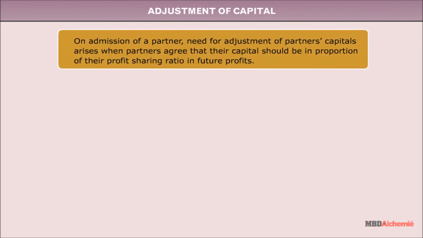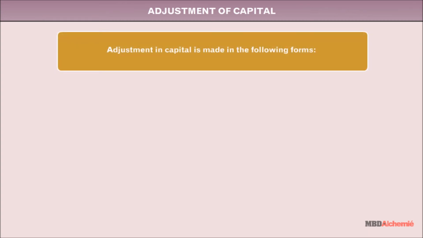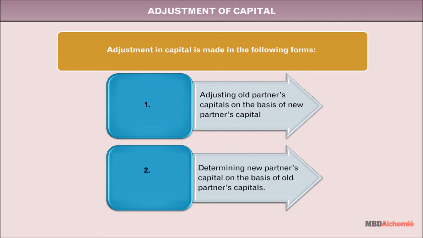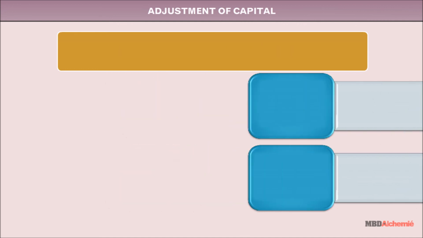Adjustment of capital. On admission of a new partner, the need for adjustment of partners' capitals arises when partners agree that their capital should be in proportion to their profit-sharing ratio in future profits. Adjustment in capital is made in the following forms. Adjusting old partners' capitals on the basis of new partner's capital. Determining new partner's capital on the basis of old partners' capitals.